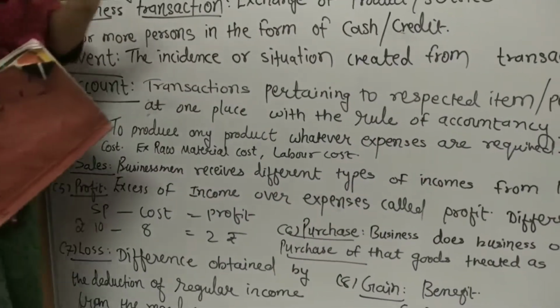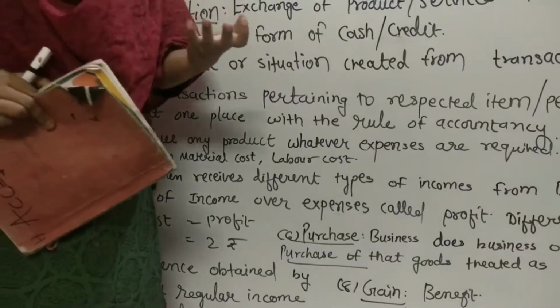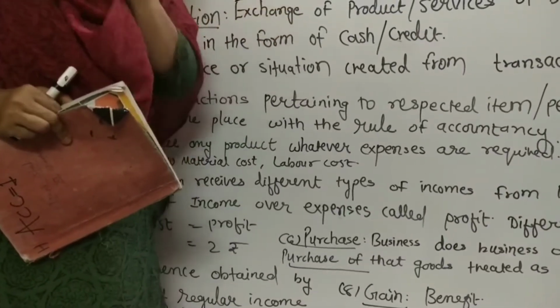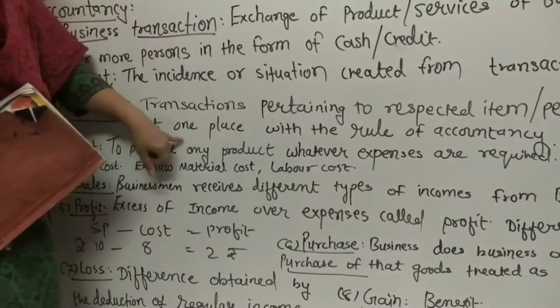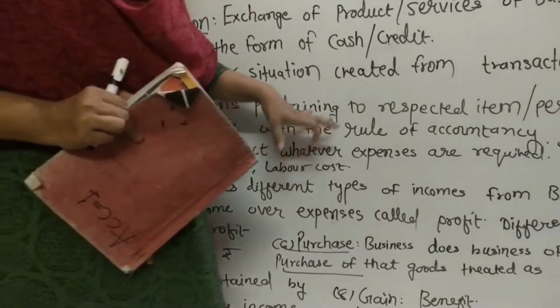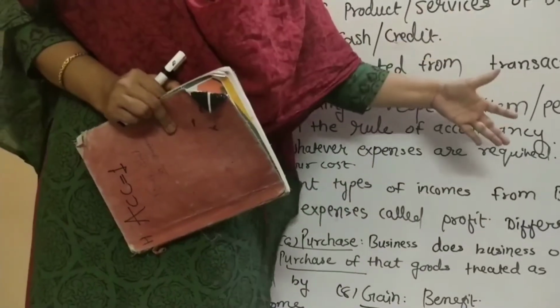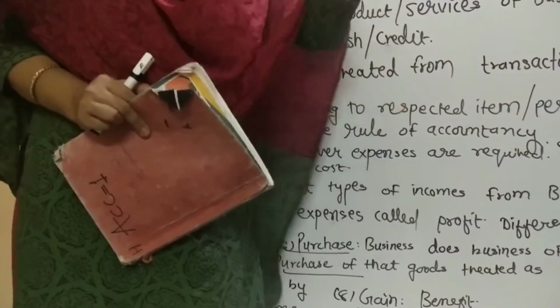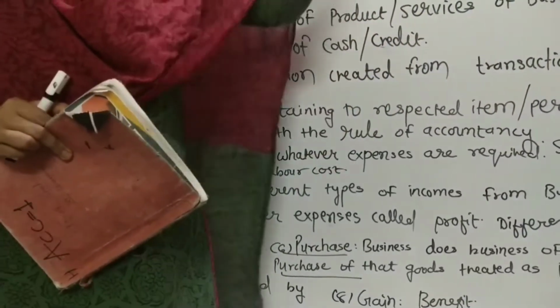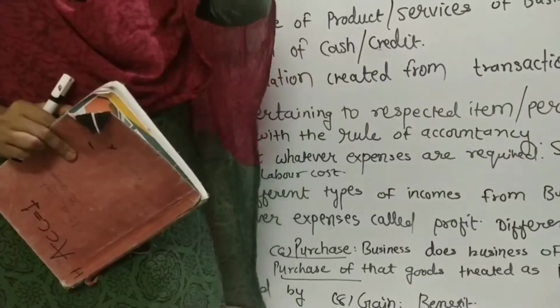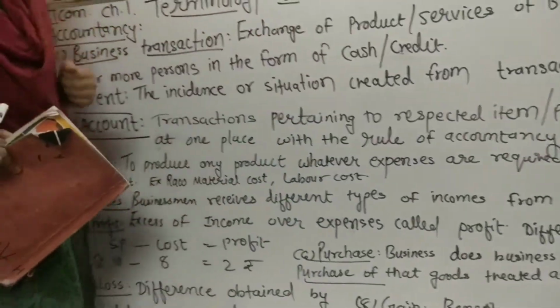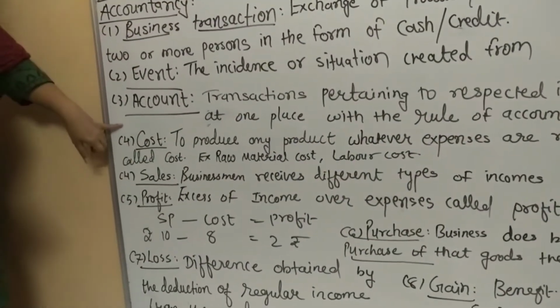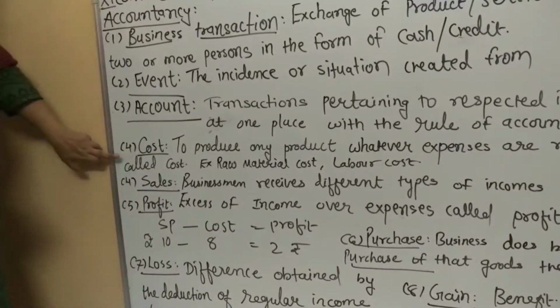As a businessman, whatever business transactions I do, I record them in one place, recorded with the rules of accountancy. So how will I record? There are certain rules which we will be studying in the next chapter. That is called an account.